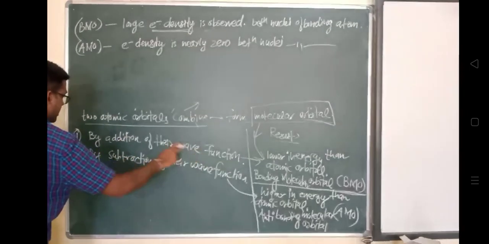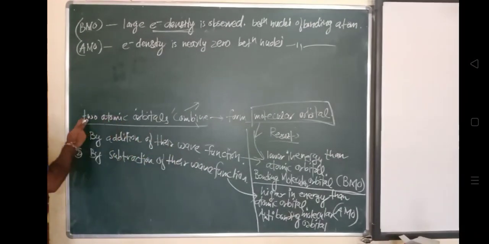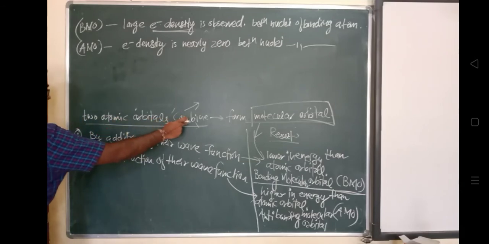So placing an electron in a bonding orbital leads to the formation of a covalent bond.